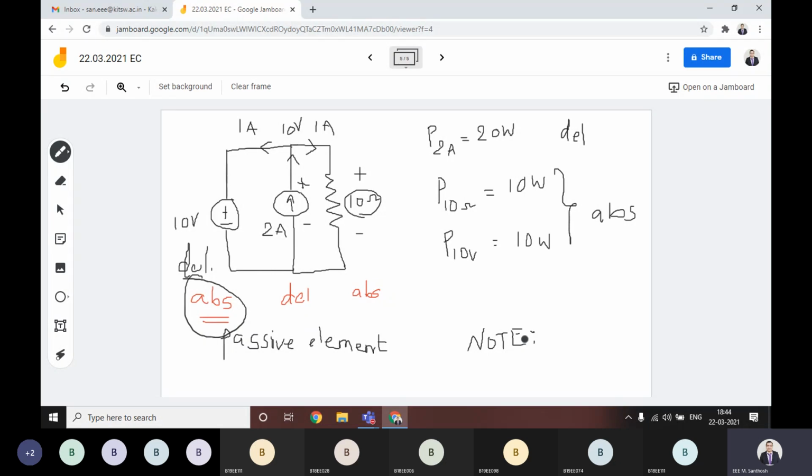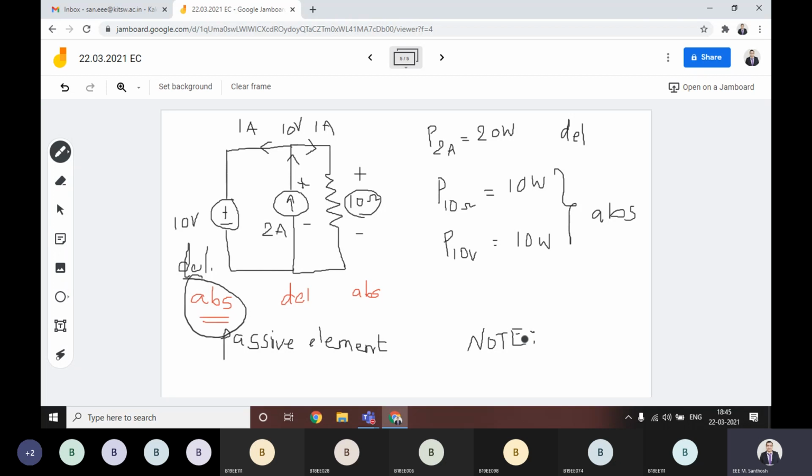And another thing, whenever you are applying or verifying the Tellegen's theorem, don't disturb the network. Why? Because the conservation of power, whatever we are talking about, will change. For that reason, you can't apply source transformation to the circuit and then apply the theorem.